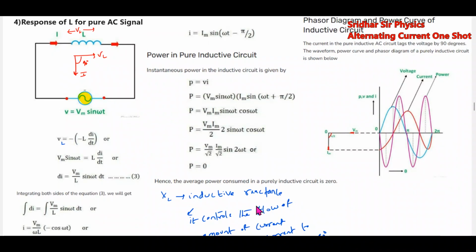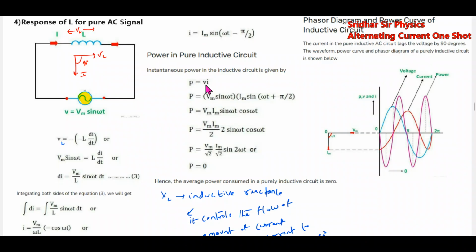It controls the flow of amount of current and will make the current to lag the voltage. Therefore, this inductor will do. So here there's a voltage. It will make the current to lag the voltage. Here applied voltage is having 0 phase. What about the current? Current will lag. Here we'll go for the current equation: i equal to Im sine omega t minus pi by 2. It will make the current to lag the applied voltage.